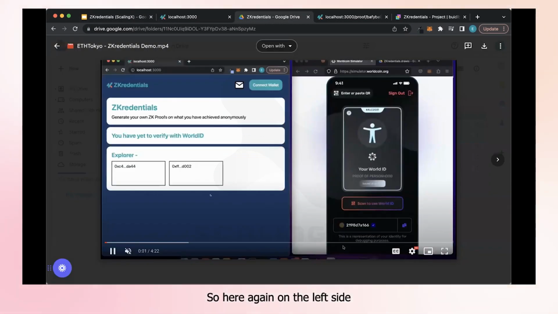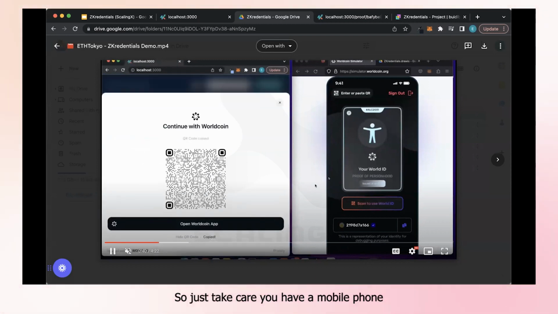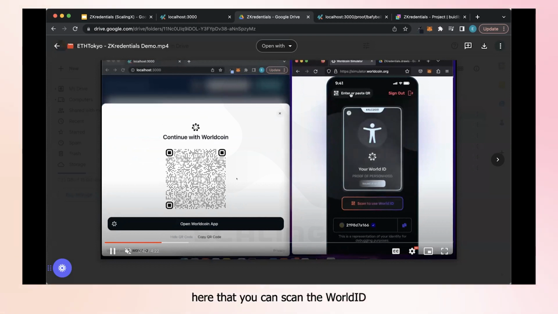Here, on the left side, you can see that this is our platform, and the right side is a staging environment of World ID. Just take it as there's a mobile phone here and you'll be scanning a QR code prompted by World ID on our platform. After you connect a wallet, you can verify with World ID. There's a QR code, so just take it as you have a mobile phone here that you can scan.